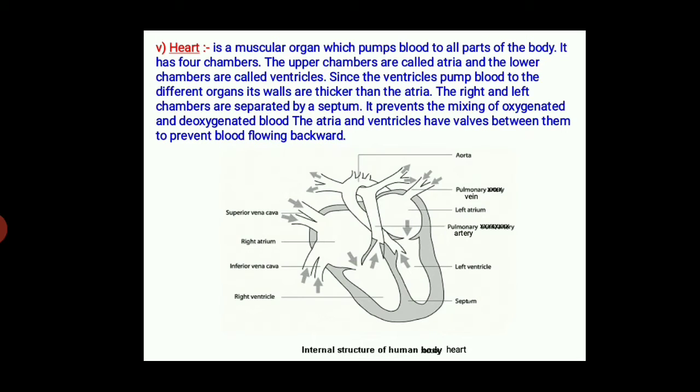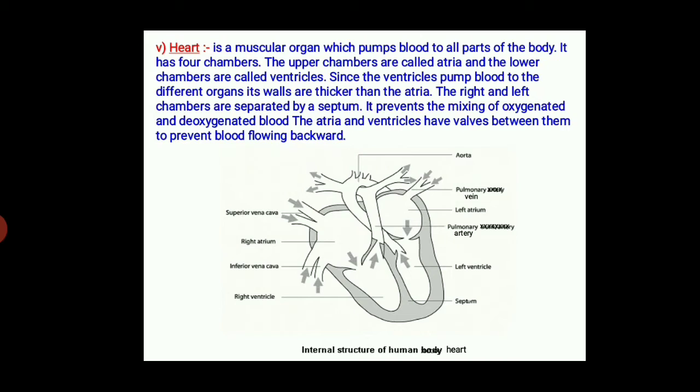Now we talk about the heart. What is the heart? The heart is a muscular organ which pumps blood to all parts of the body. It has 4 chambers. The upper chambers are called atria and the lower chambers are called ventricles. Since the ventricles pump blood to the different organs, their walls are thicker than the atria. The right and left chambers are separated by a septum. It prevents the mixing of oxygenated and deoxygenated blood.